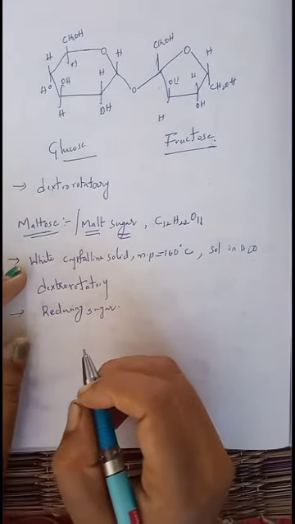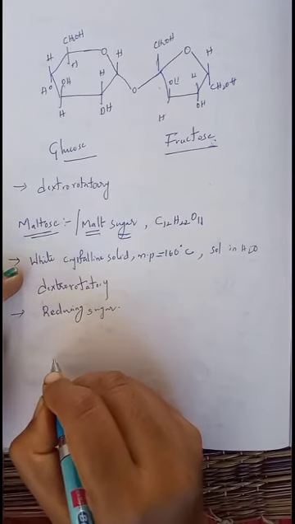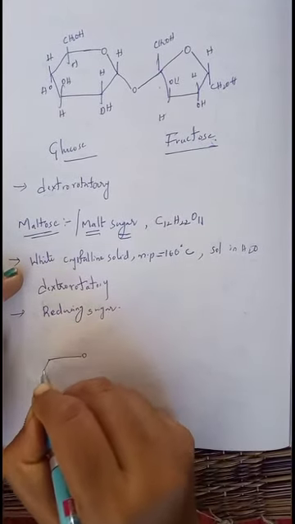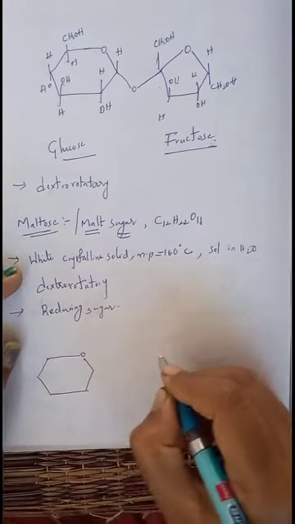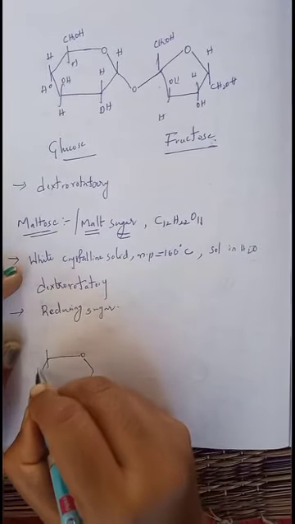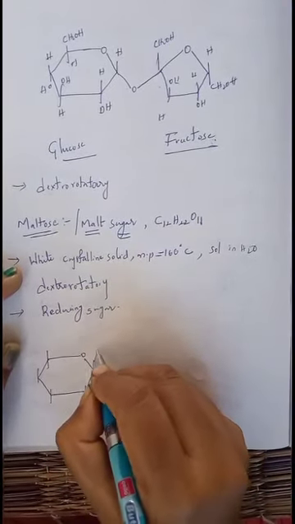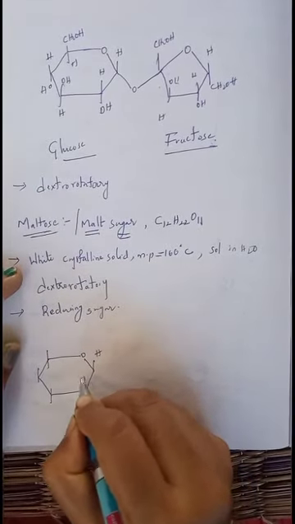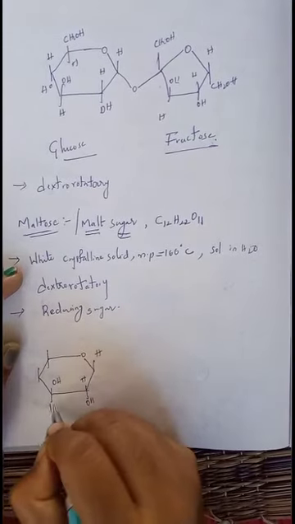So now we will take the alpha glucose units. Each carbon contains 2 bonds. On this first carbon I am representing only 1 bond, because the other bond is involved in the formation of the linkage.